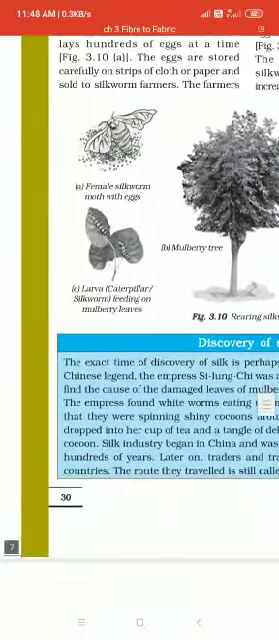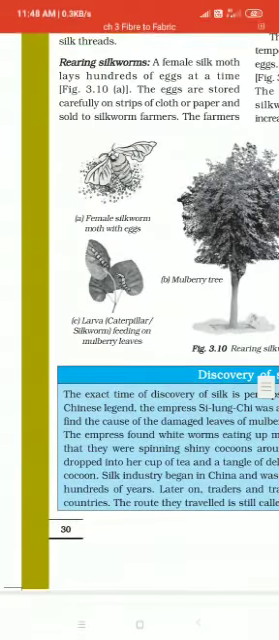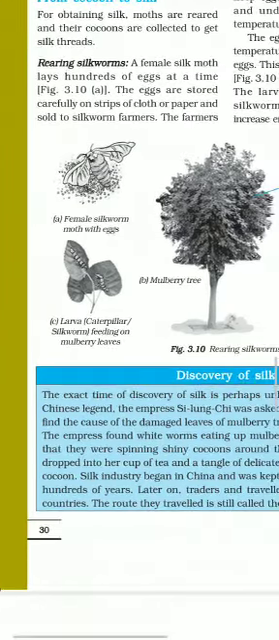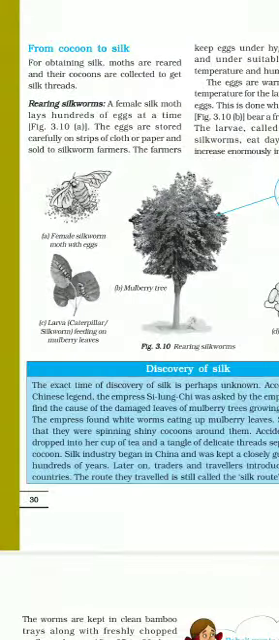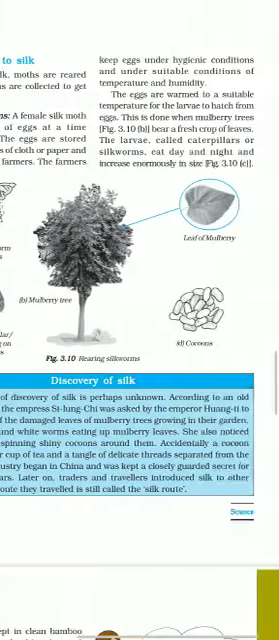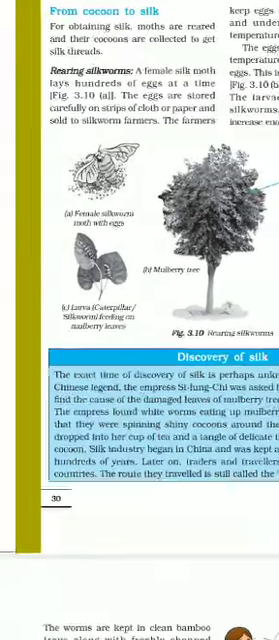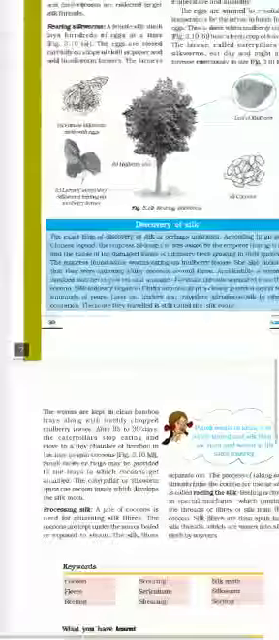What we saw, female silkworm moth with eggs, so many eggs it is lying. It sits on the mulberry leaves and it eats so many of mulberry leaves. A larva is also the caterpillar feeding mulberry leaves, right?